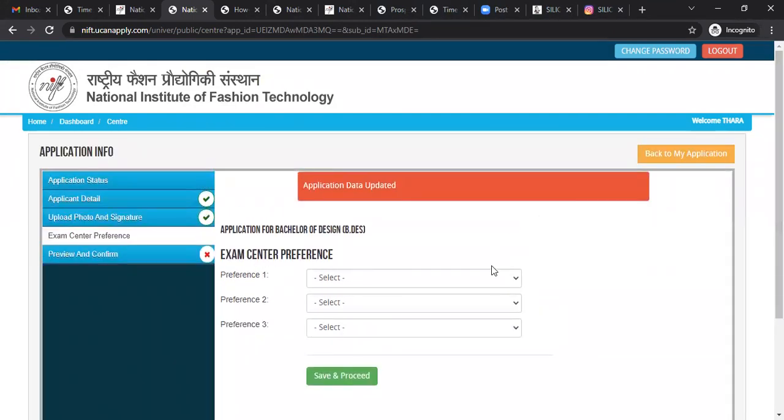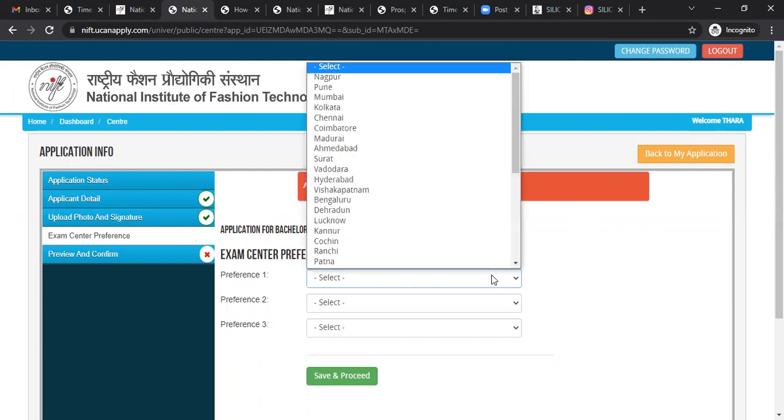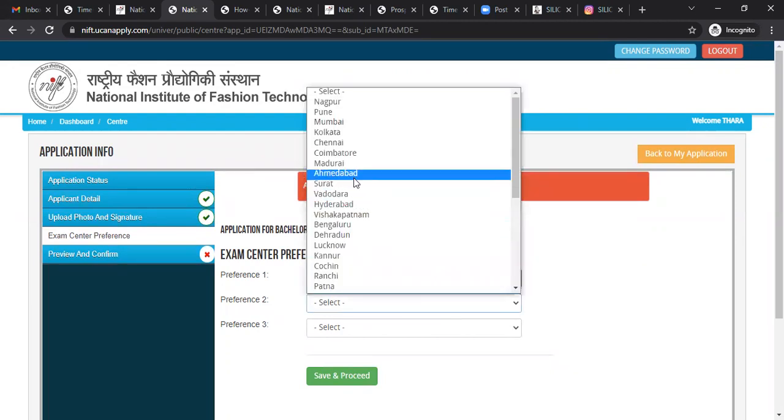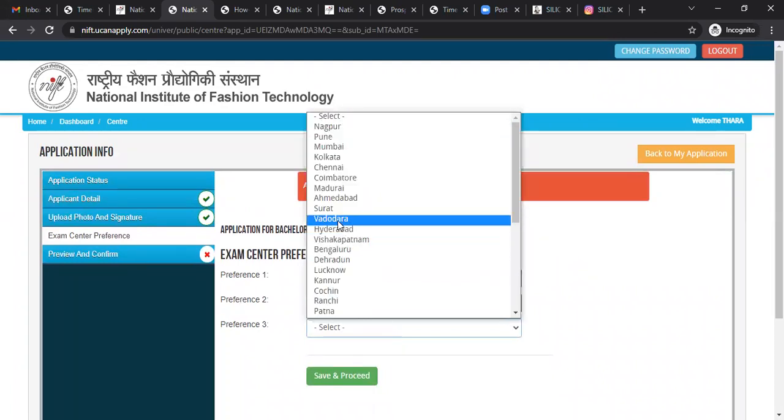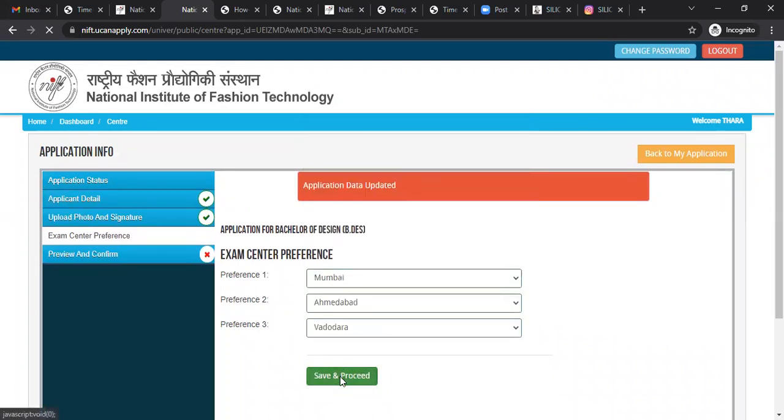Preferences. Now for the entrance exam preferences, just select carefully which center is nearer to you. Here are certain options. For me, I have chosen Mumbai, then Ahmedabad, then Vadodara. Save and proceed.